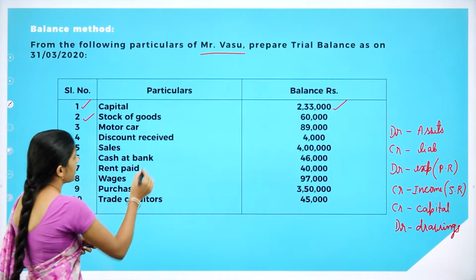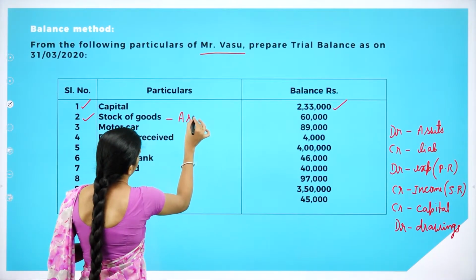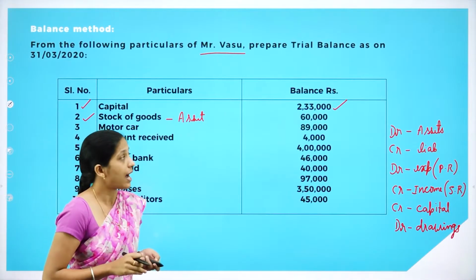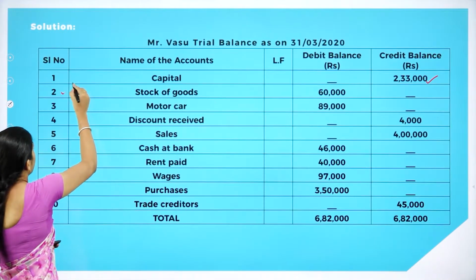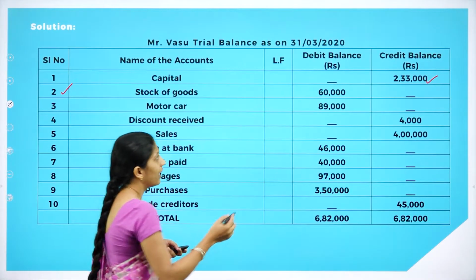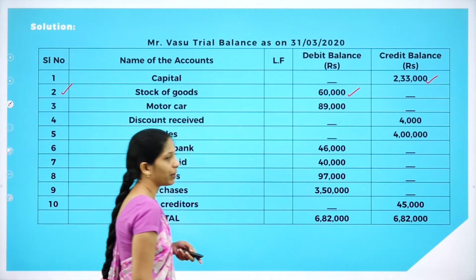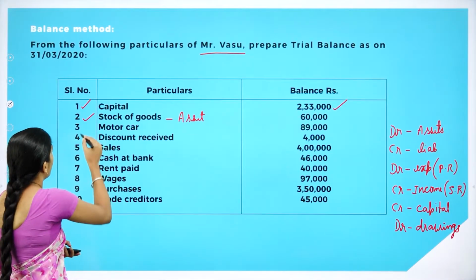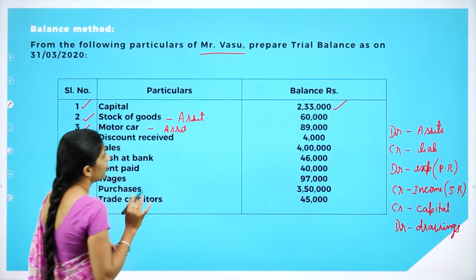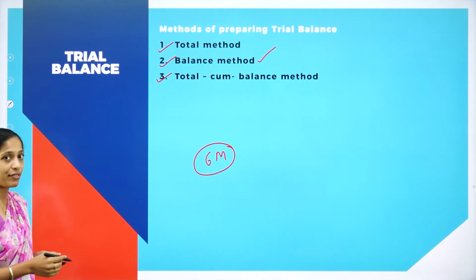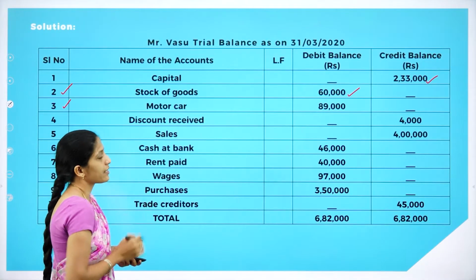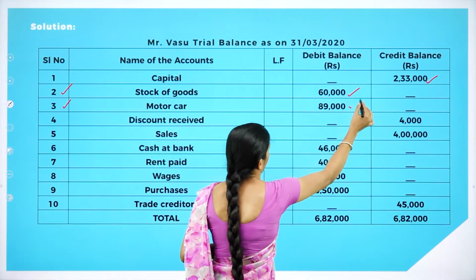Now moving on to the second one, stock of goods. Now what is stock? It's an asset. Right? Now what did I tell? Debit all assets. So we will write the serial number. Name of the account is stock of goods. Next, where are you going to write the amount? Under debit side, that is 60,000. Credit side will be empty. Now moving on to the next one, motor car. What is motor car? It's an asset. So we are going to debit. Now let us see how we have recorded. That is serial number 3. Next is motor car. Under debit side, 89,000.